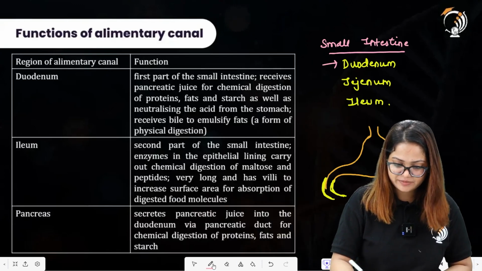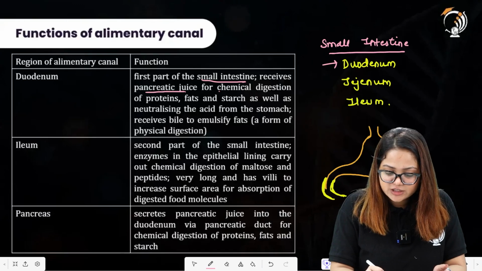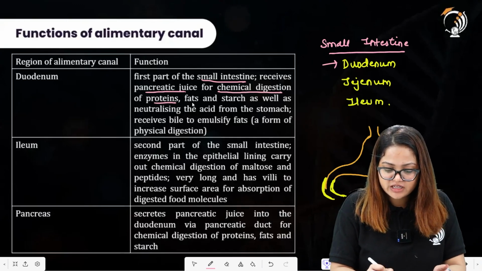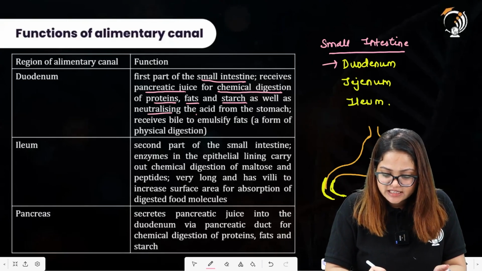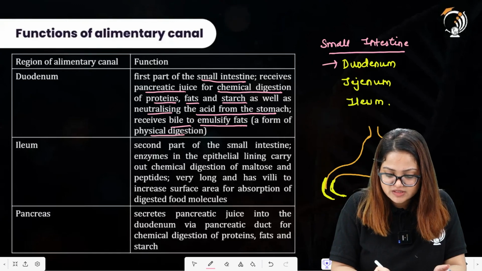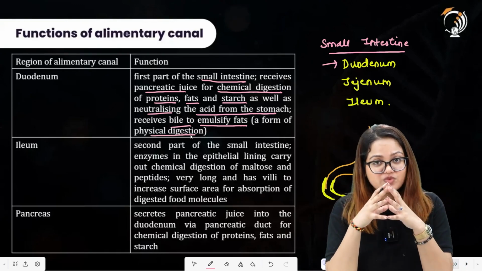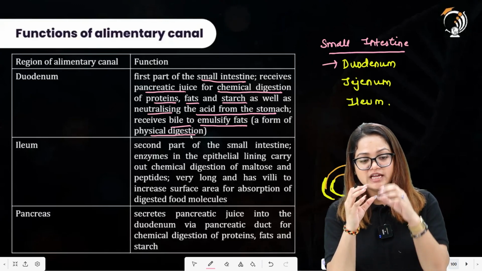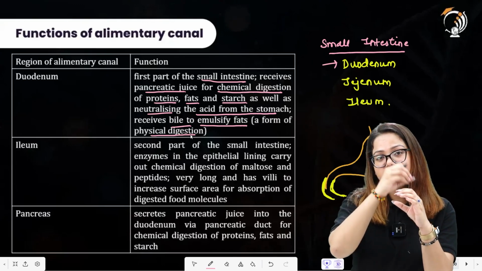Let us see what the statement is telling us. First part of the small intestine receives the pancreatic juice for chemical digestion of proteins, fats and starch as well. Neutralizing the acid from the stomach, it receives bile to emulsify fat, a form of physical digestion. Now what is occurring over here? The small intestine's first part, that is the duodenum region, will be receiving the secretions from associated glands.